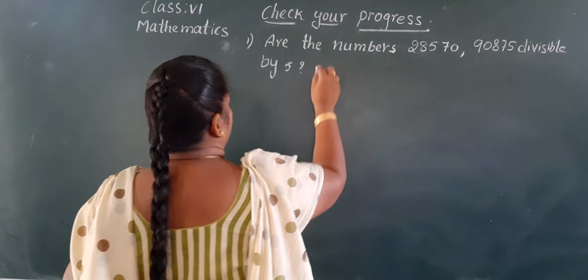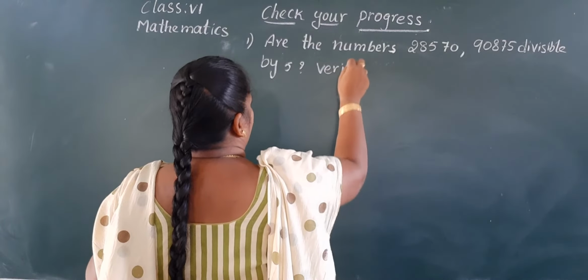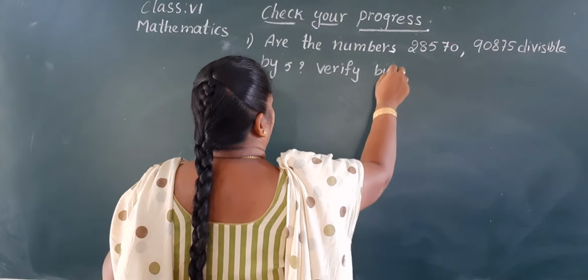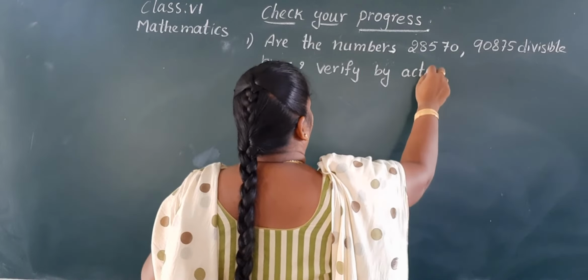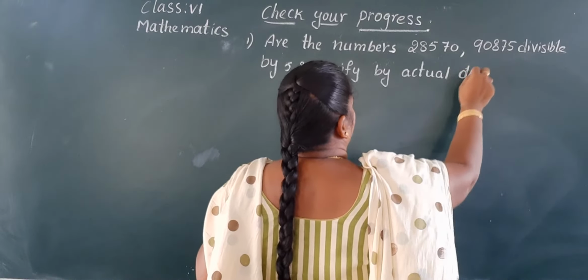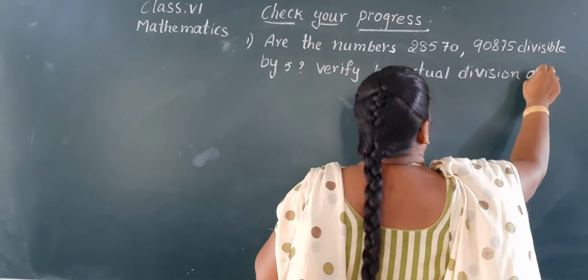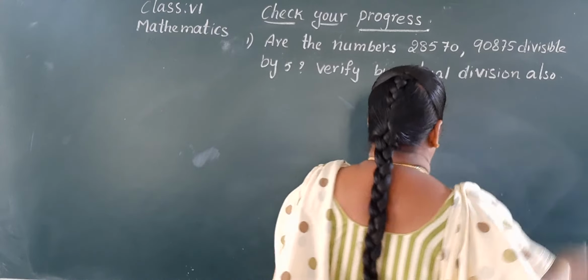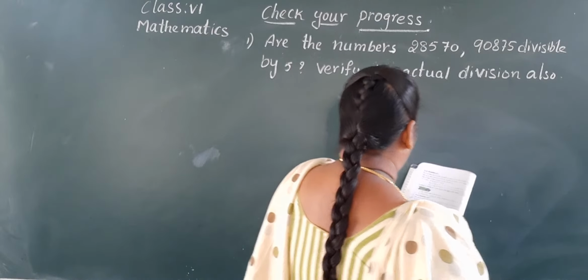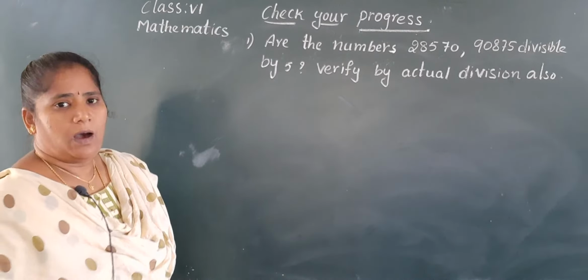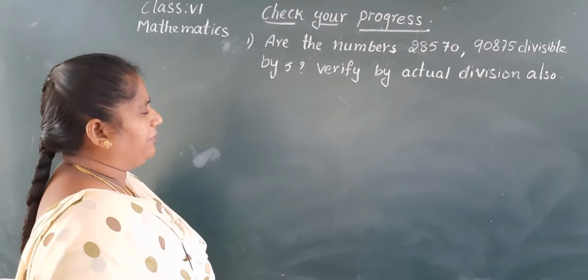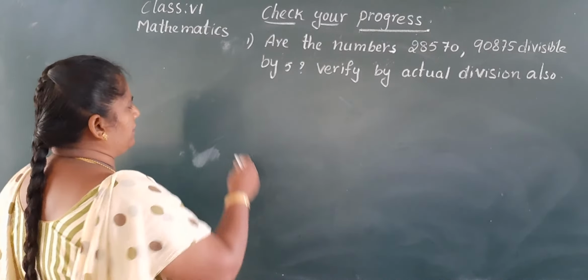Verify by actual division also. Okay? Are the numbers divisible by 5? Verify by actual division also.